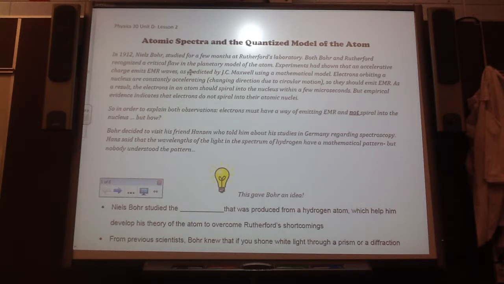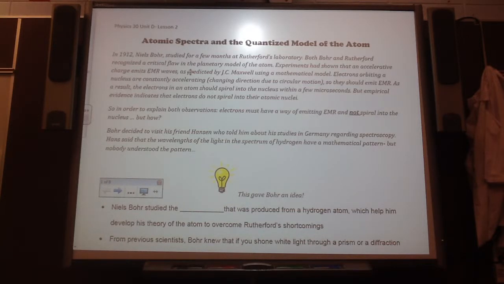So we looked at Rutherford and a problem that was about his model. Okay, so the main problem with his model was that if the electrons are orbiting, then they are in a circular orbit, which means they have centripetal acceleration. So the problem here, we had it in our notes, but an accelerating charged particle will emit EMR. And if the electron is emitting energy, it will lose kinetic energy and spiral into the nucleus. Electrons will emit EMR as it moves in a circular path and loses energy.